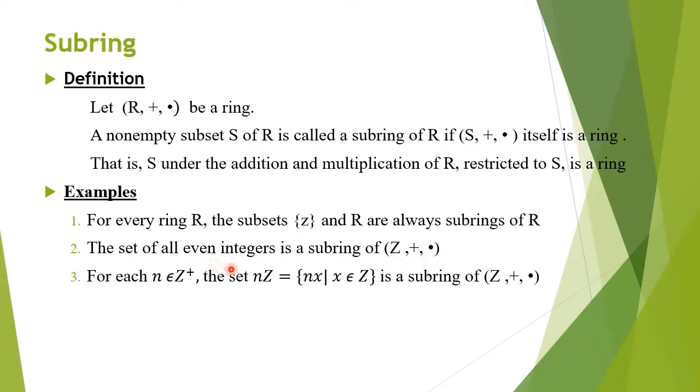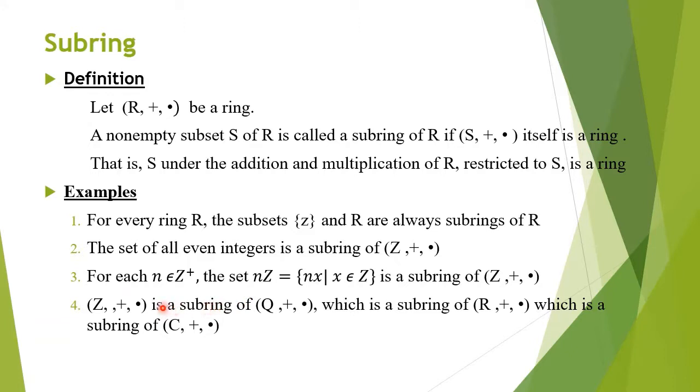Not only even integers: when you take the multiples of a particular positive integer n belonging to Z, the set nZ, that is equal to the set of all elements nx such that x belongs to Z, itself forms a subring of Z under ordinary addition and multiplication.